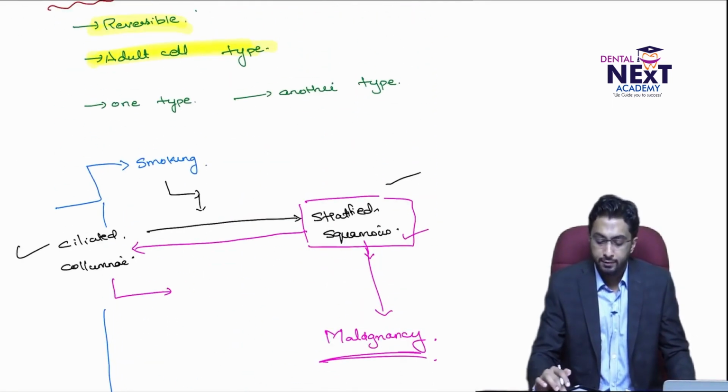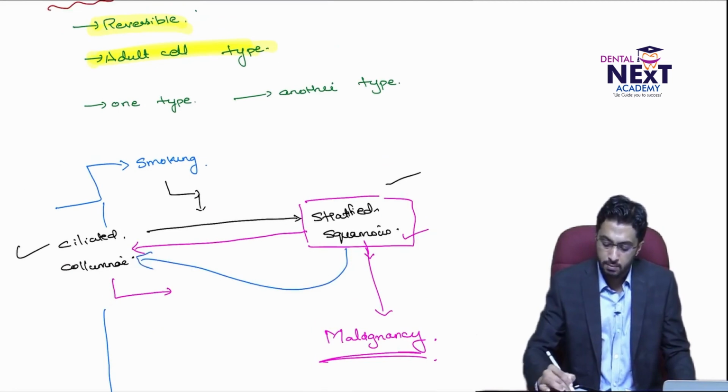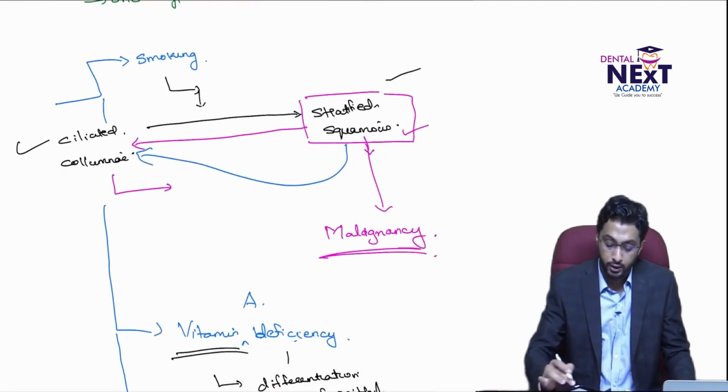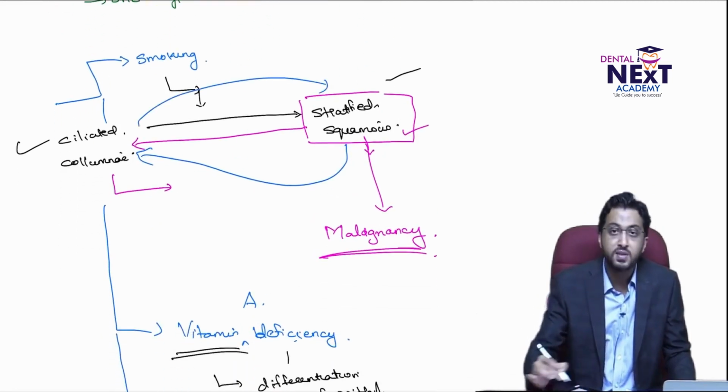Now, is it that every time the squamous epithelium becomes columnar? No. Is it every time that ciliated becomes squamous?